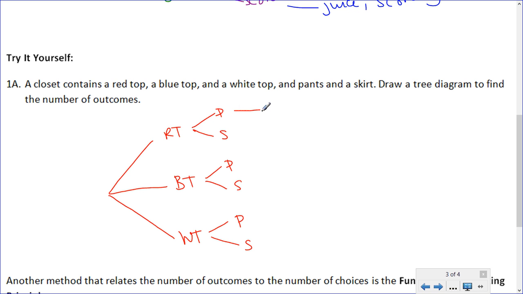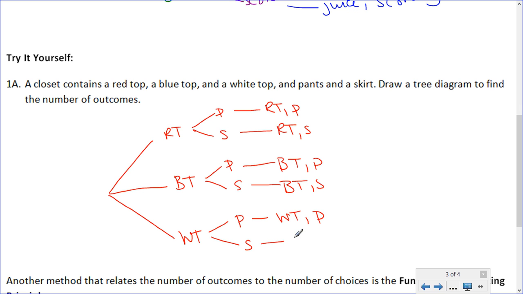So then in each of these, this one is a red top with pants, this is a red top with skirt, blue top with pants, blue top with skirt, white top with pants, white top with skirt. And from here you can see 1, 2, 3, 4, 5, 6 outcomes.